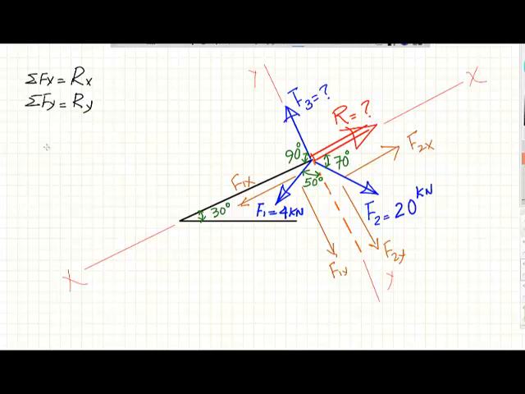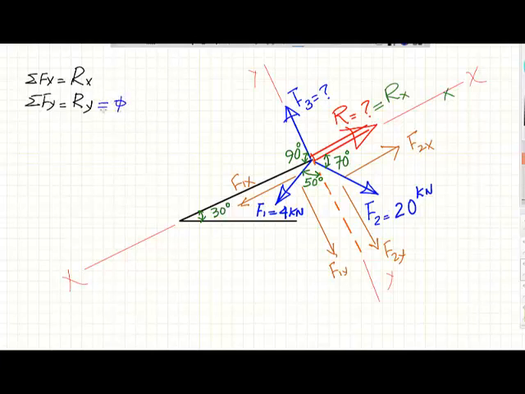Now if we take a closer look at what we have here, you will notice that the resultant is in the x direction, so the x component of the resultant is also lying in the x direction. So that means R is equal to Rx, because this is the x-axis. What about the Ry? If R is the same as Rx, it means there is no Ry. So the value for Ry is equal to 0. So we take this conclusion and add it to the equation here. We say Ry is equal to 0.